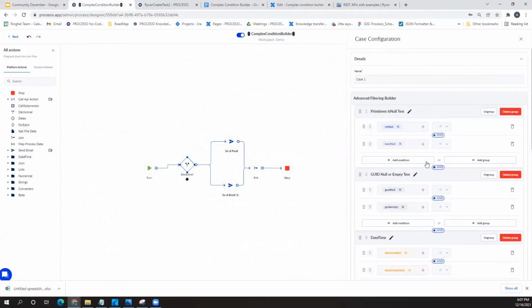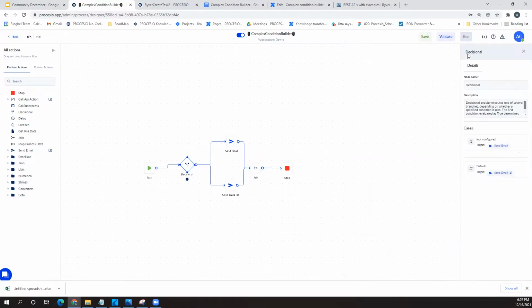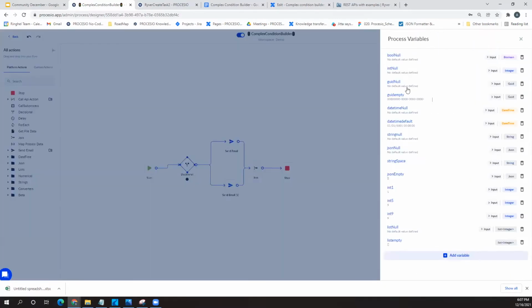Now, what I'm looking to show you is that the complex condition works, and I predefined some of these conditions. Namely, I have a lot of variables which I defined in the process, and we are testing if they are null, and I'm also testing if 5 is between 1 and 9.